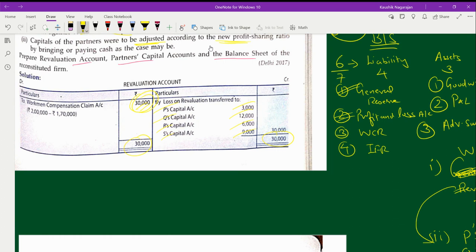So the first set of journal entries and the revaluation account got over. Until this, if anyone has any doubt, please do let me know, because we have two more processes to get completed with respect to this case. So if you have any doubt, please let me know before I go to the next level. Anyone else having any doubt?